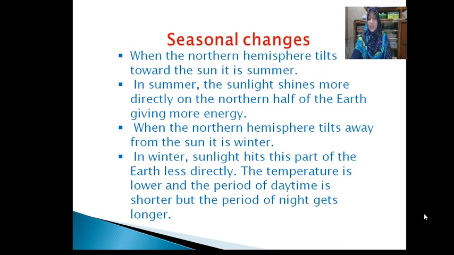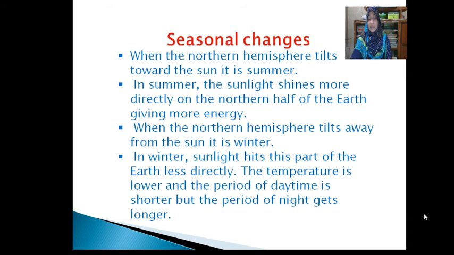On 21st June, the southern hemisphere remains at the farthest distance from the sun. 21st June is the longest night and shortest day in the southern hemisphere. Then the heat of the sun is inclined at an angle.